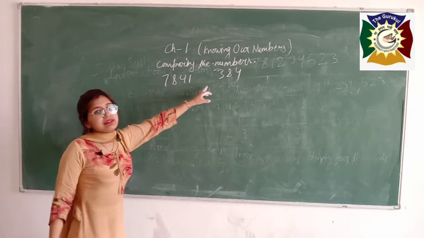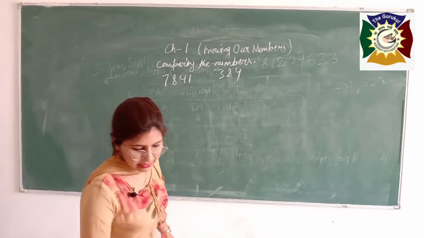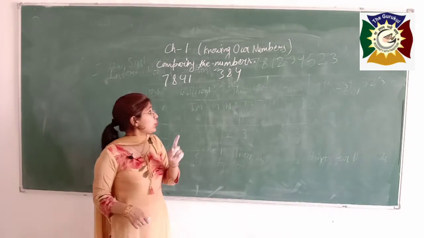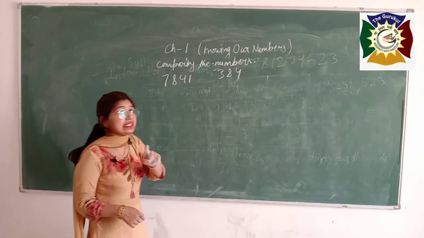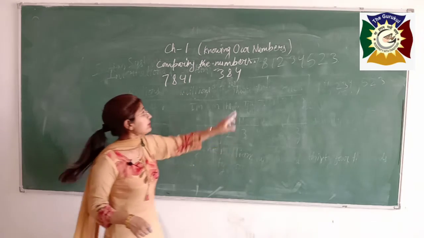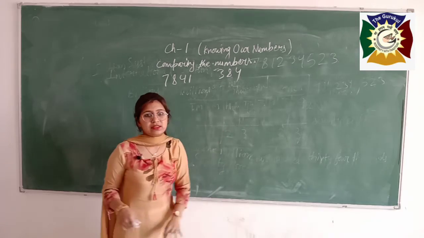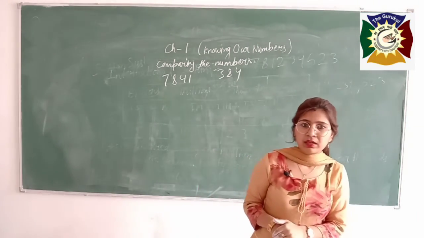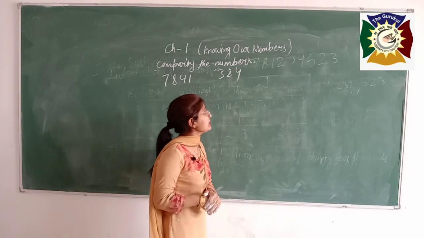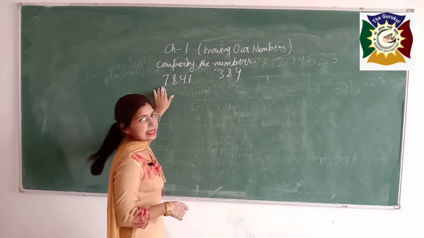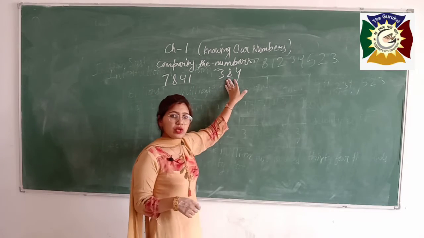Boys, if numbers are given and you want to compare them, first of all you have to count the digits in the given number. Like it has 1, 2, 3, 4 digits, and this number has 1, 2, 3 digits. The number which has more digits is the greater number, and the number which has fewer digits is smaller. In both numbers, this one is greater and this number is the smaller one.